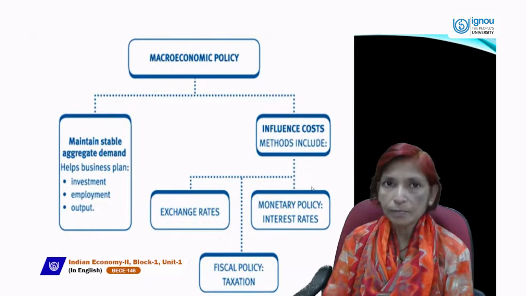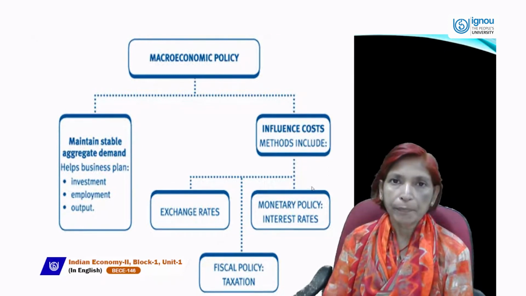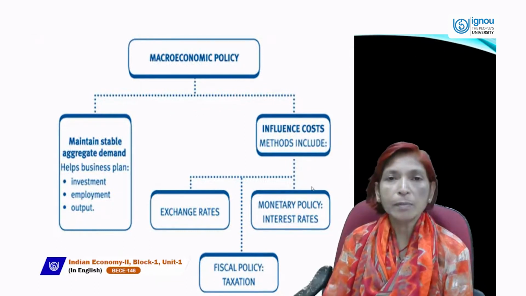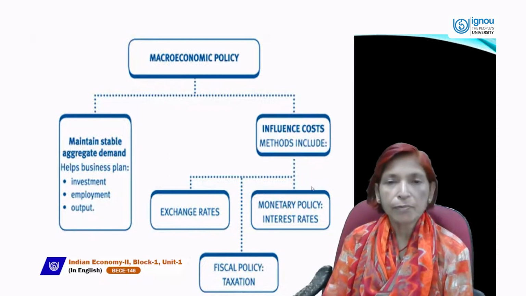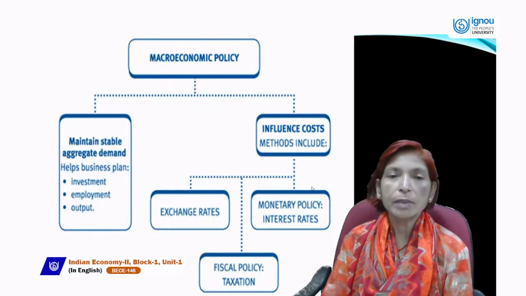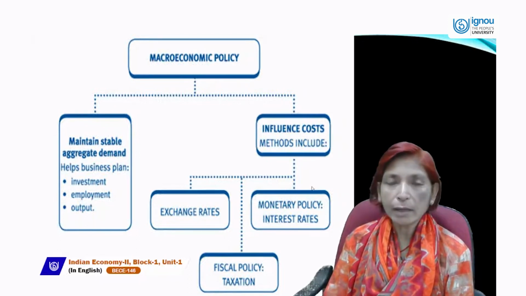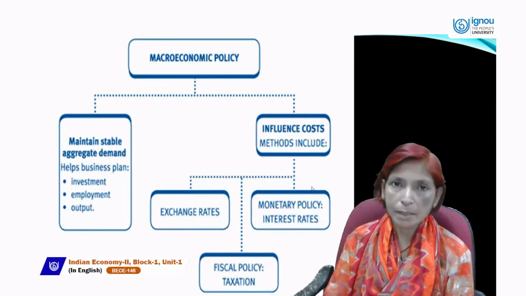Government makes a budget. Budget may be in surplus, in deficit, or in balance. When public expenditures equal public revenues, the budget will be in balance. When expenditures are more than revenue, the budget will be in deficit. When public revenues are more than public expenditure, the budget will be in surplus. So, fiscal policy and monetary policy are the two main important policies of macroeconomics.